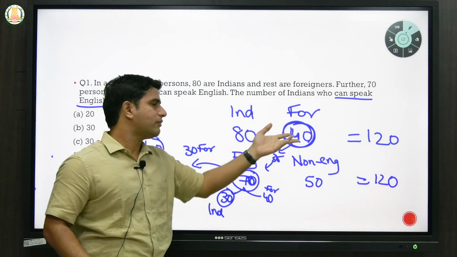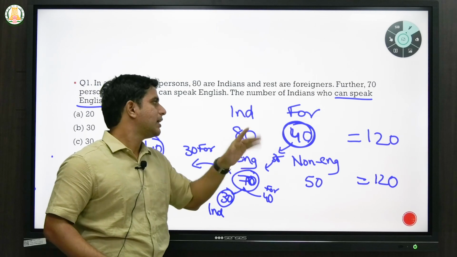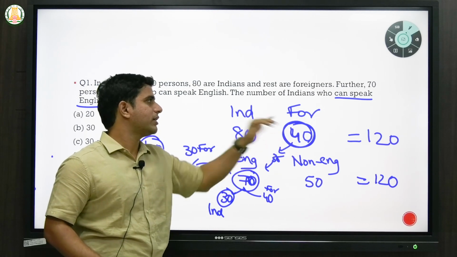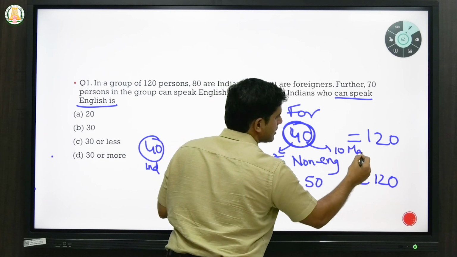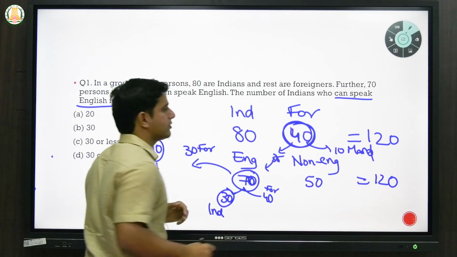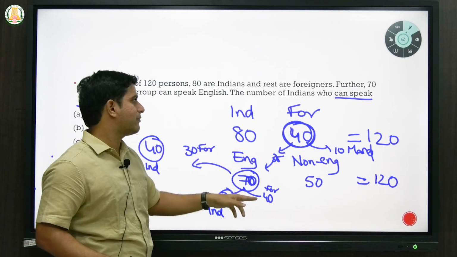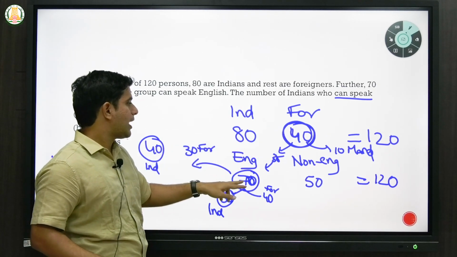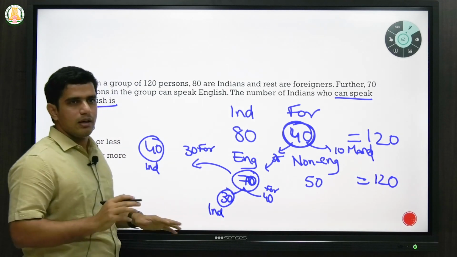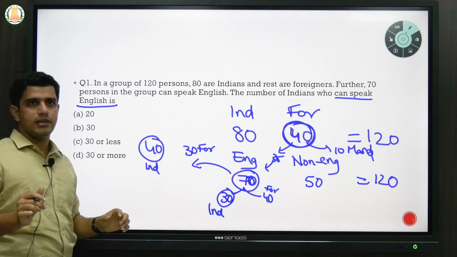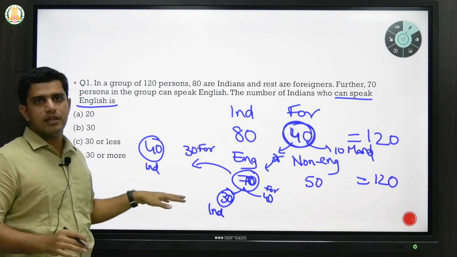Since we have taken an extreme example, let's assume only 30 foreigners speak English and the rest 10 speak Mandarin, let's say Chinese, because we don't know the composition of foreigners. That means 30 foreigners will speak English, and we know that 70 will speak English, so 40 must be Indians. Sounds a little complicated, but with the examples you can easily find out.